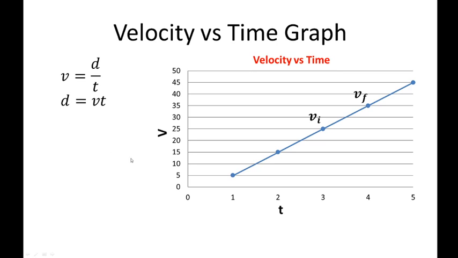Okay. So if you observe this value right here in our graph, that is the velocity times the time. So we are getting the area under this curve. The whole area under this curve is the distance.